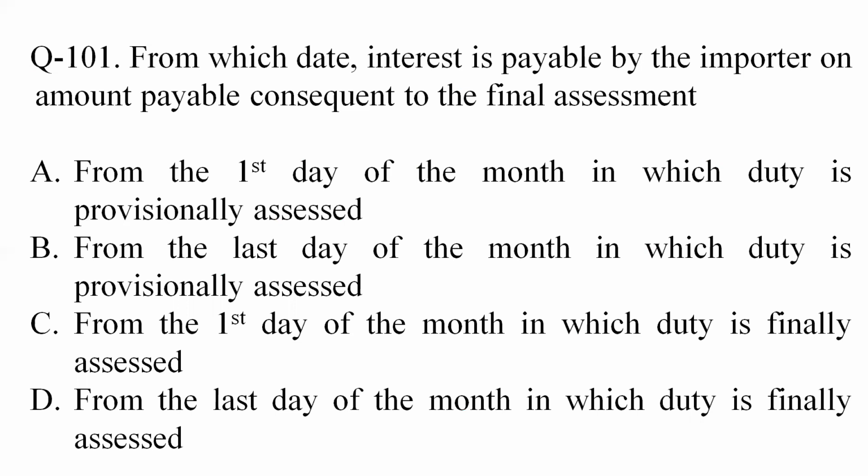From which date do we need to pay this? As per Section 17 of the Customs Act 1962, that date has to be from the first day of the month. So out of the options, from the first day of the month in which the duty is provisionally assessed, option 1 is the correct answer.